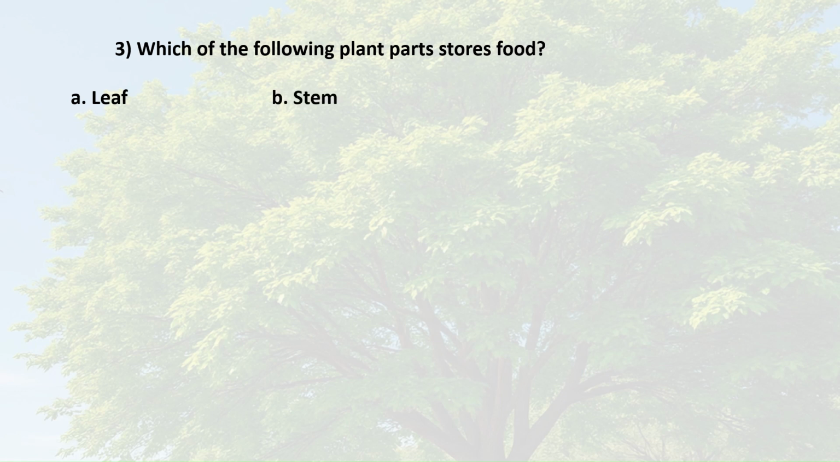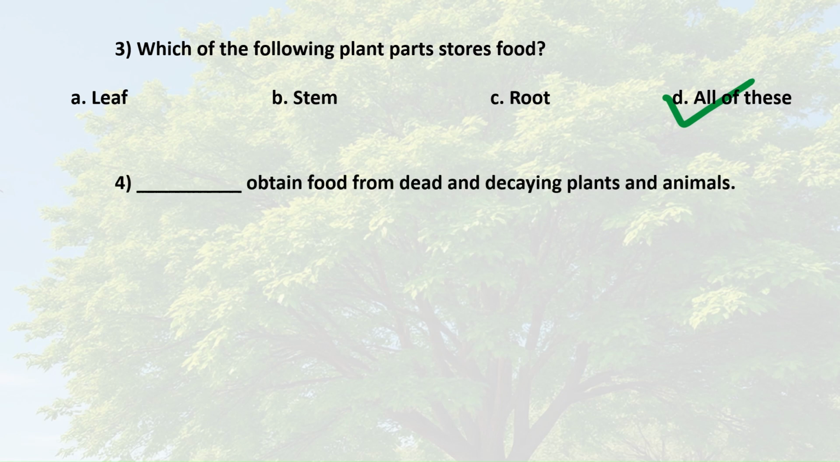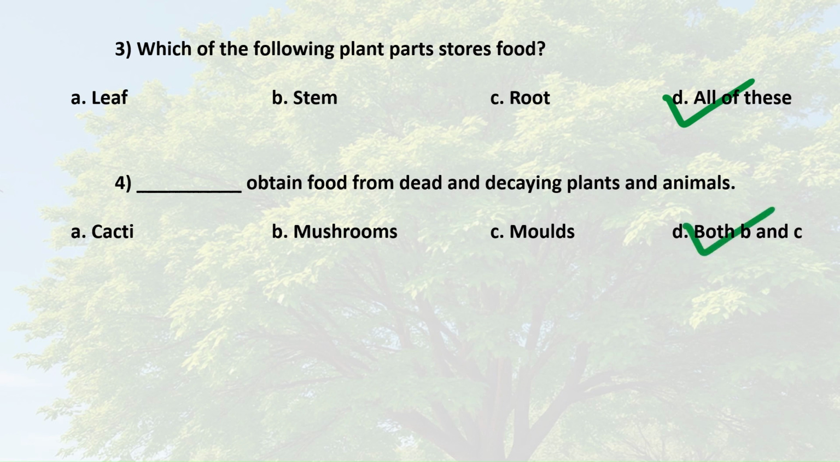Leaf. 3. Which of the following plant parts stores food? Option A. Leaf. B. Stem. C. Root. D. All of these. The correct answer is D. All of these. 4. Dash obtain food from dead and decaying plants and animals. Option A. Cacti. B. Mushrooms. C. Molds. D. Both B and C. The correct answer is D.